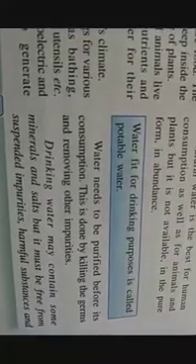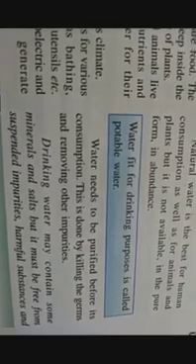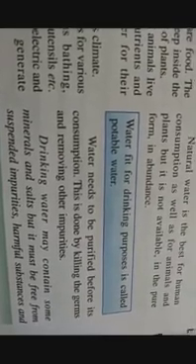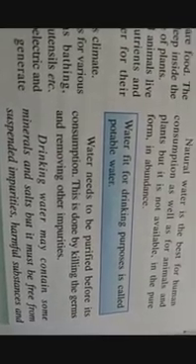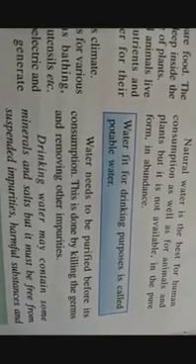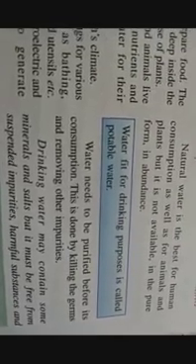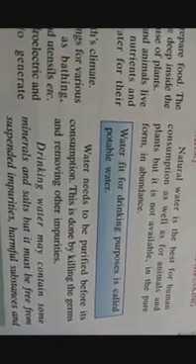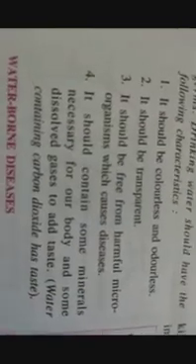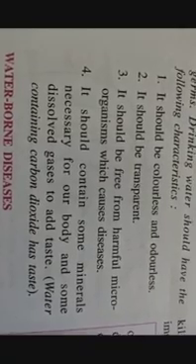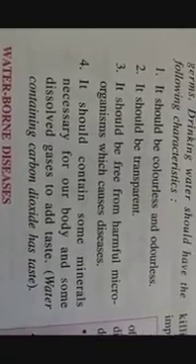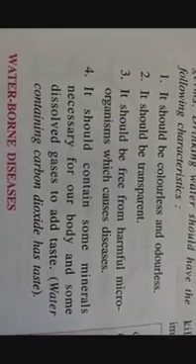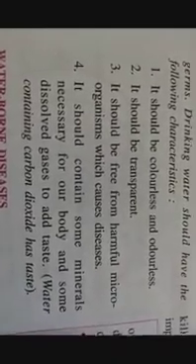The water which we drink is first purified, and this is done by killing germs and removing other impurities. But it may contain some minerals and salts. So let's see the characteristics of drinking water. When you take water from the pot or vessel and keep it in a glass, you will see that it doesn't have any color.